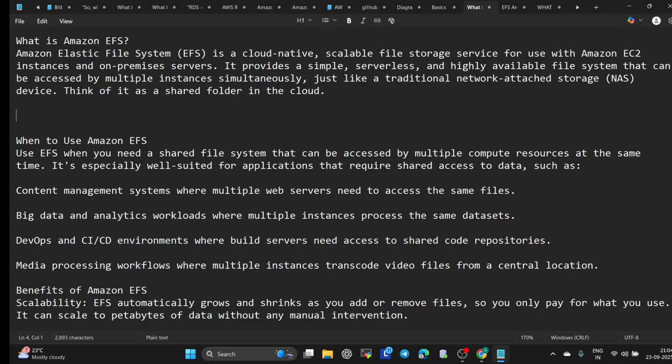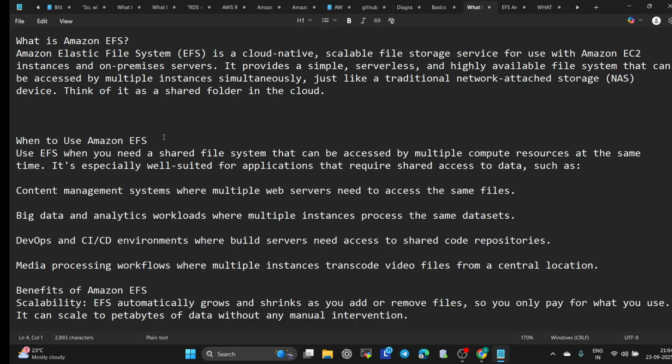Imagine, as I gave the example at the start, and that is the example we will use in this session. Imagine a Google Drive or Dropbox that your whole team can access at the same time. Generally we give a link, and with the help of that link anyone can access it. If one person adds a file, others immediately see it. So EFS works similarly, but for servers and applications in AWS.